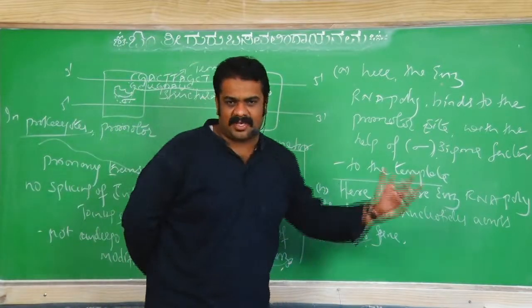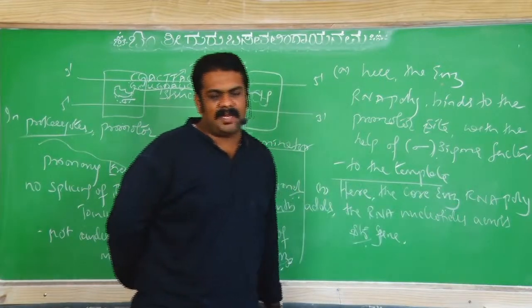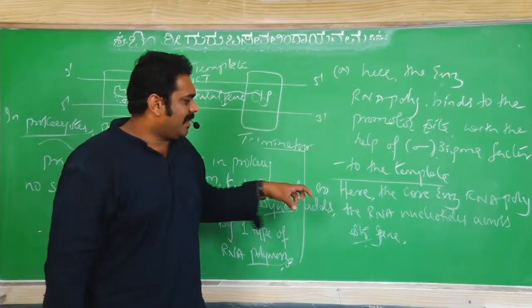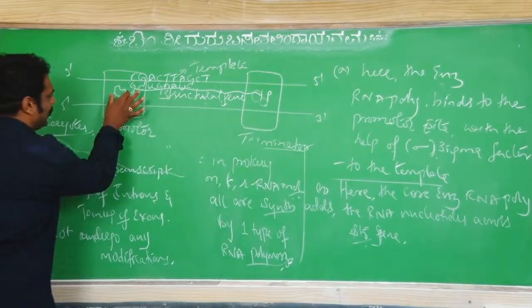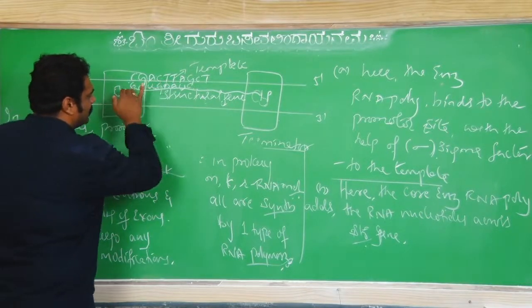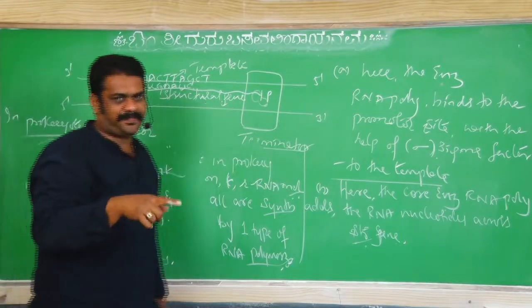It is elongation. So what is elongation? Here the core enzyme RNA polymerase will add the RNA nucleotides across the structural gene. This core enzyme means without sigma factor, the enzyme starts adding the nucleotides along the structural gene. So the second process is called elongation.